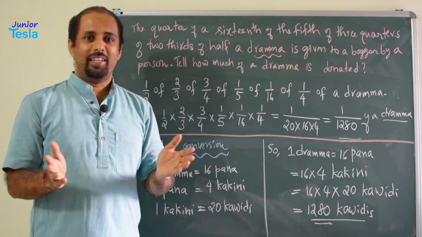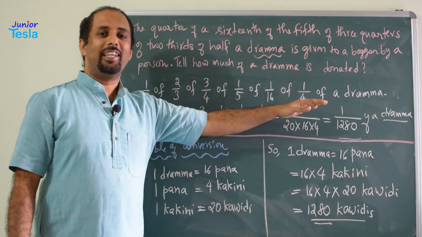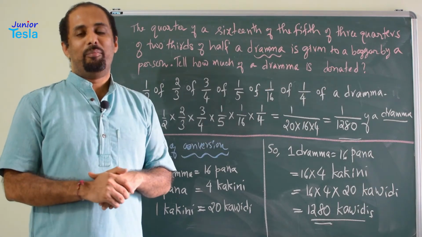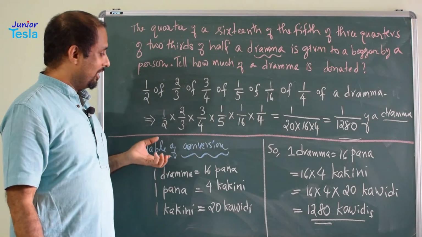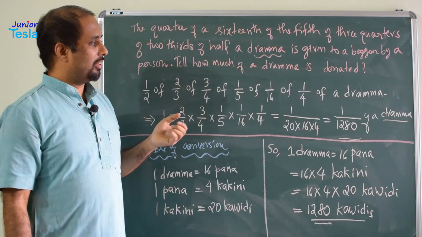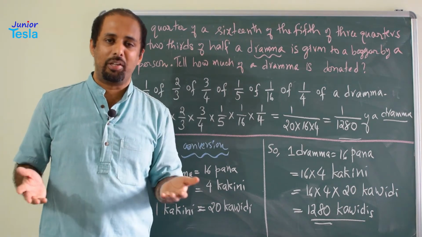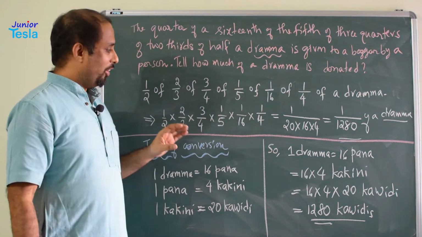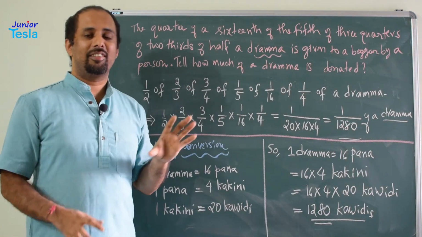There is no speciality, right? If you just solve the problem like this, you don't see any speciality in this problem. But to see the speciality, you have to know the table of conversion. These are different denominations of money. So, drachma is also one of the denominations of money, right? Now, if you know the table of conversion, you will see what actually Bhaskaracharya is trying to convey.